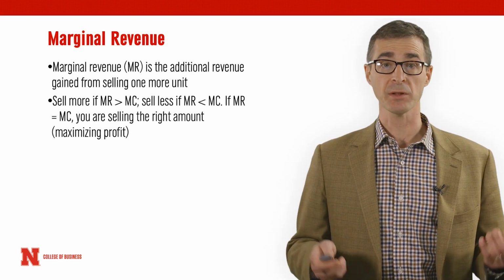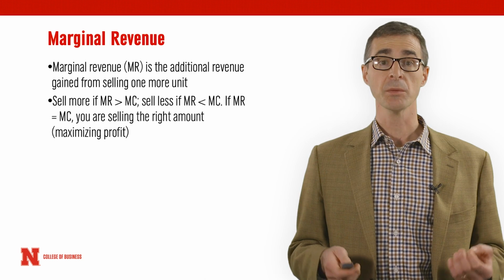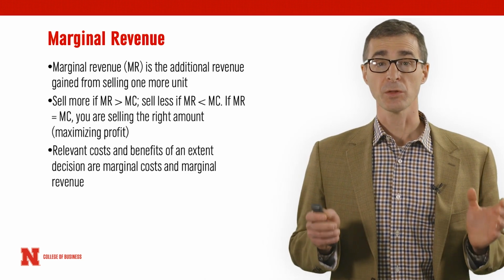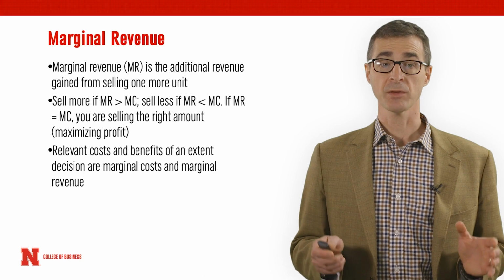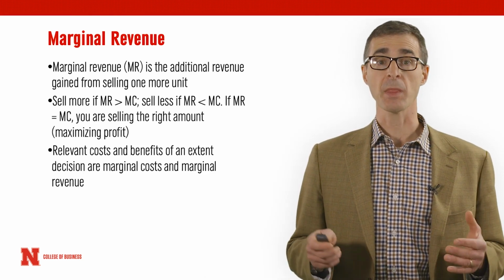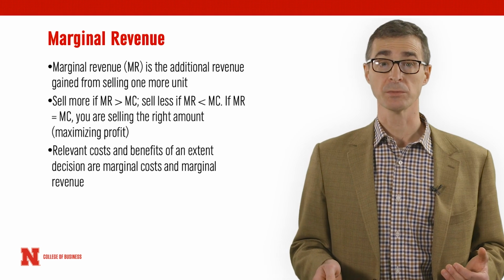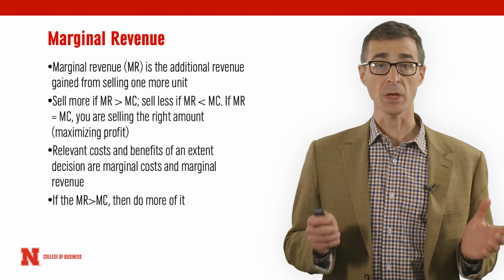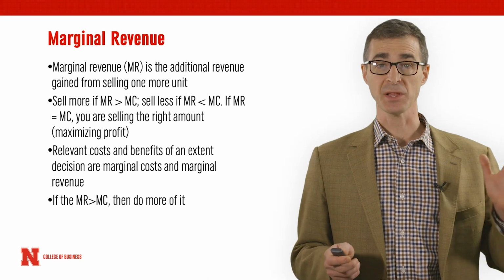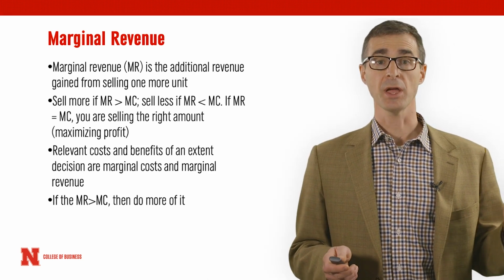And that's the fundamental and simple economic intuition behind the marginal analysis rule. So the relevant costs and benefits of an extent decision are the marginal costs or incremental costs and the marginal or incremental revenue. Again, if marginal revenue exceeds marginal cost, it means that selling one more unit is profitable and you should do it.